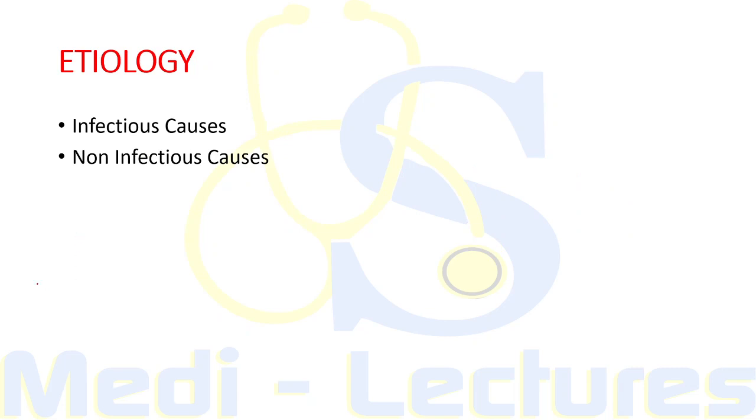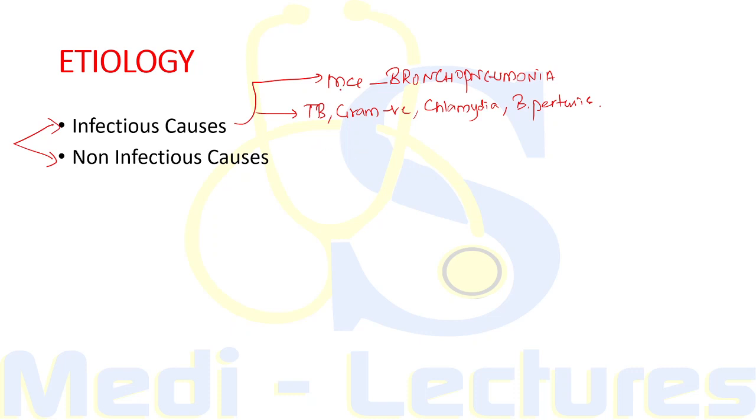Now when we consider the etiology, it can be divided into infectious causes and non-infectious causes. The infectious cause is most commonly pneumonia. Which type of pneumonia? The bronchopneumonia. The organisms include Mycobacterium tuberculosis, gram-negative organisms like Pseudomonas aeruginosa, Haemophilus influenzae, then Chlamydia, and organisms like Bordetella pertussis. So these are all the infectious causes which can lead to bronchiectasis.